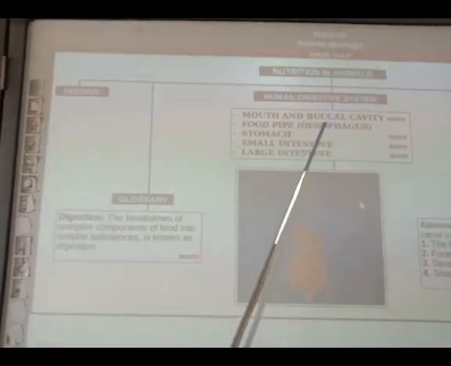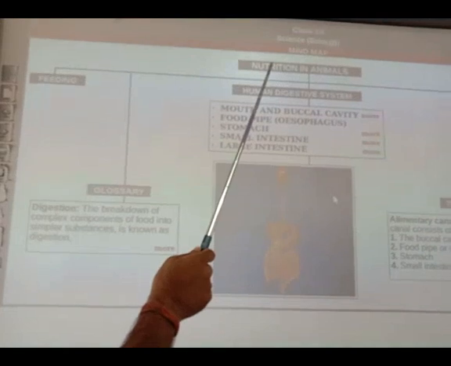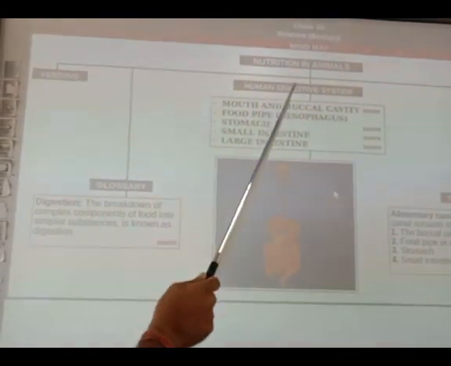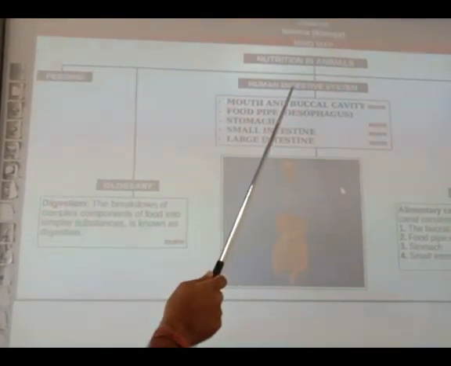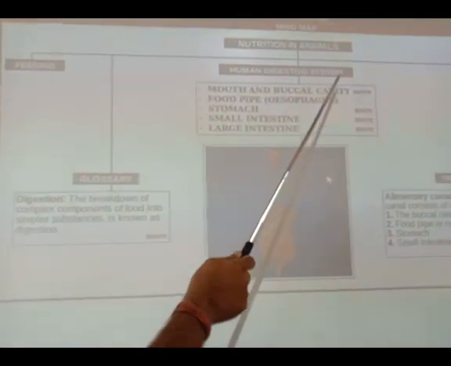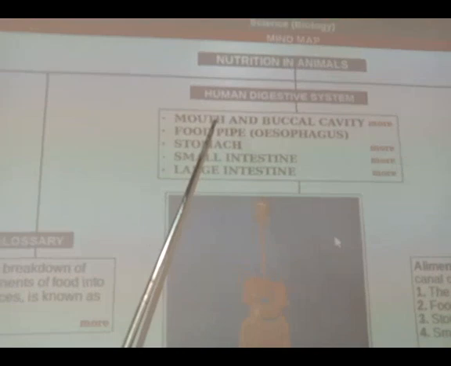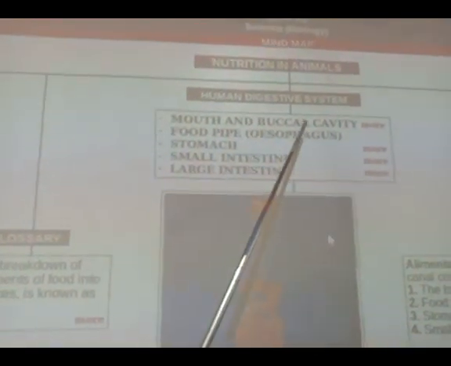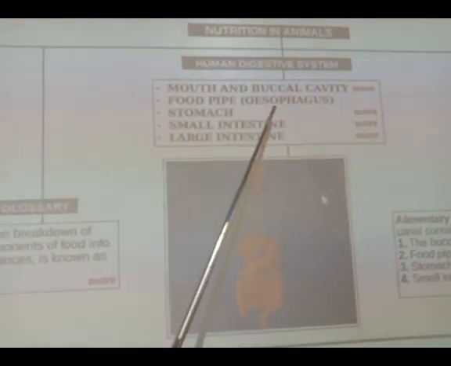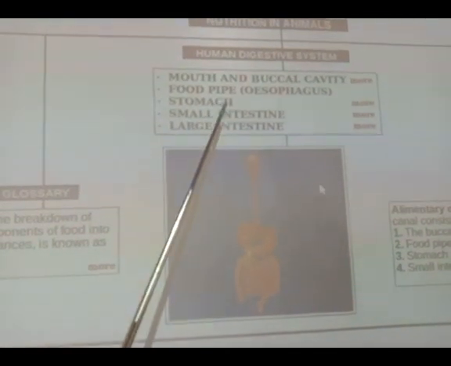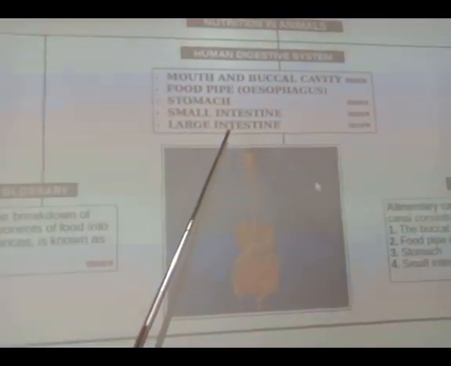Dear cadets, in this chapter we will discuss the following things. Animal nutrition I have already discussed. The first portion of this chapter is the human digestive system. The human digestive system is made up of the mouth and buccal cavity, food pipe or esophagus, stomach, small intestine, and large intestine.